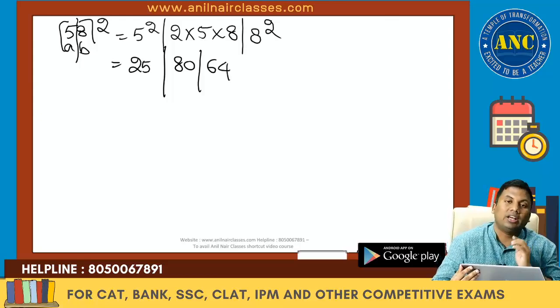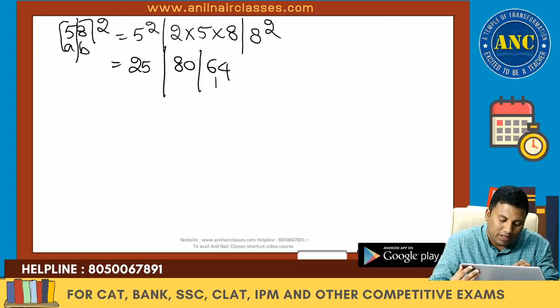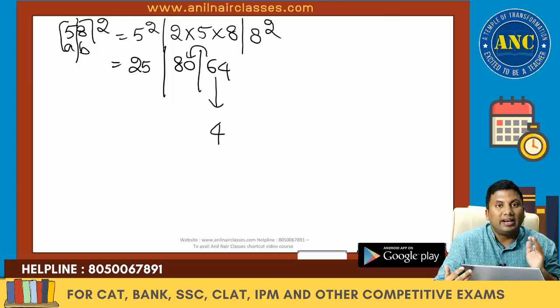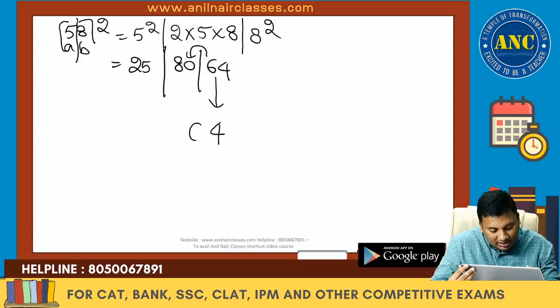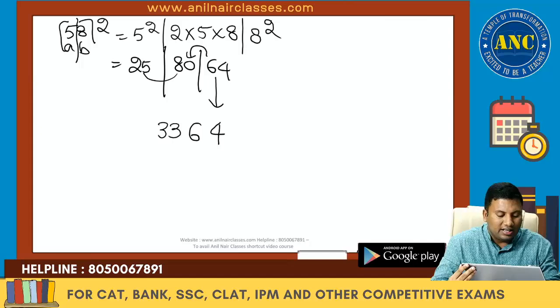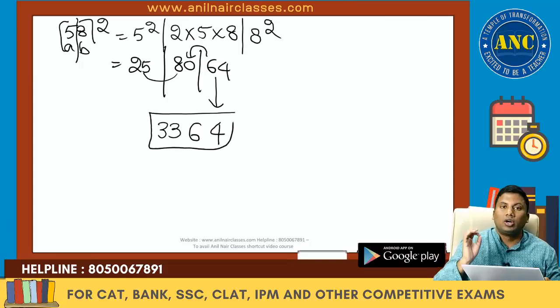Write down only the unit digit except the leftmost place. 64, unit digit is 4. 6 carried. 80 plus 6 is 86. Write down 6. 8 carried. 25 plus 8 is 33. 58 square is 3364.